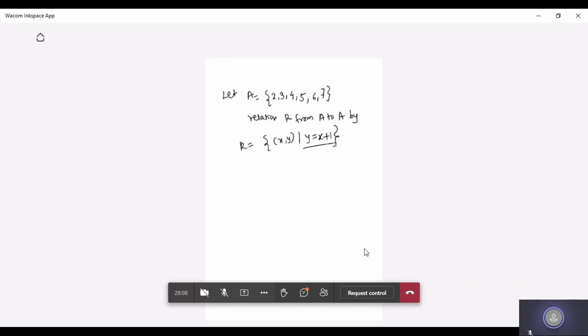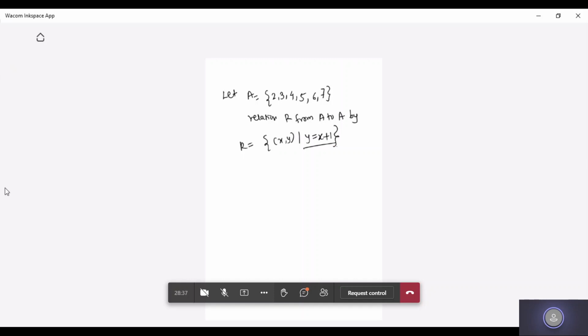What are the ordered pairs I'll be getting for relation R? Anyone? 2, 3; 3, 4; 4, 5; 5, 6; and 6, 7. Okay, very good. Some students are not getting it yet.